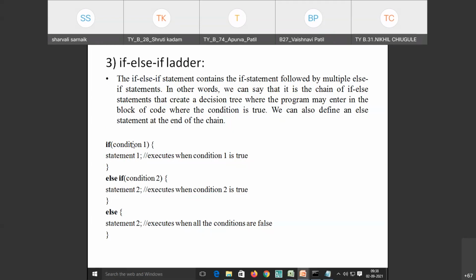We can check multiple conditions in this if else ladder. So just write else if condition 2, and if that is true, statement 2 will be executed. Else, now statement 1 is not executing, statement 2 is not executing, then the last statement will be executed. That is the else part. So this is the if else ladder. You can check as many conditions as you want in this if else ladder.